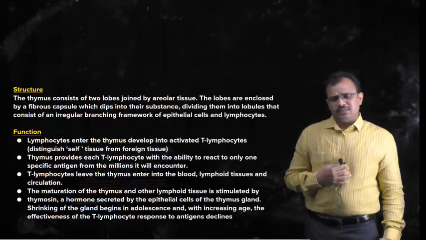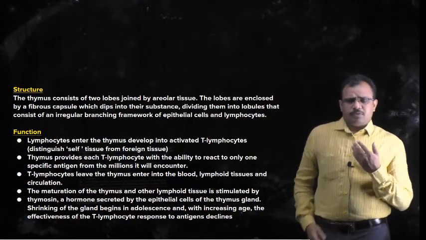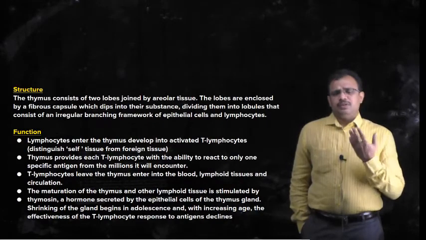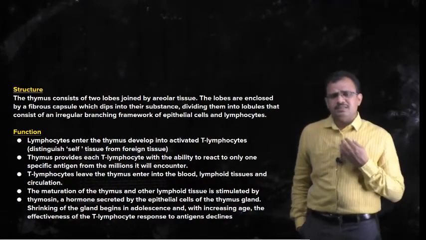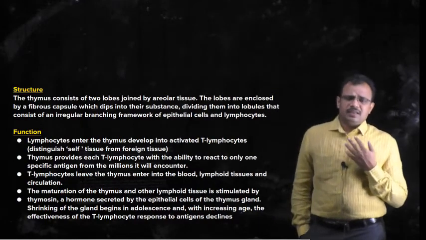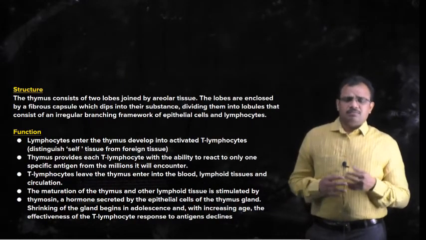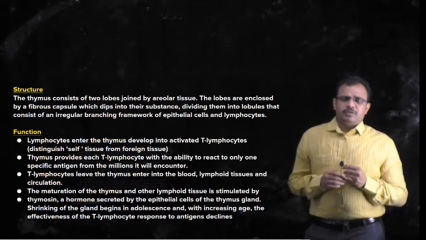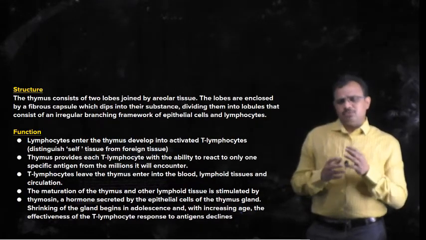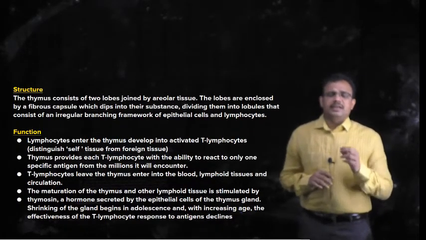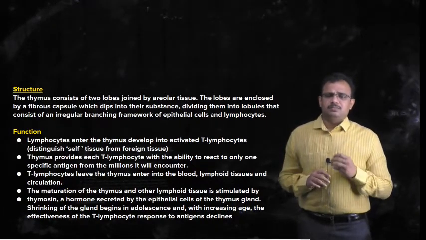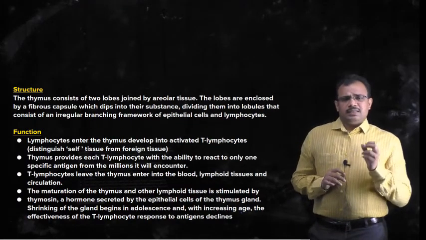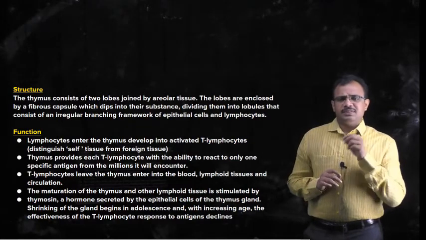The lymphocytes, which we have seen in the process of formation of white blood cells, arise from lymphoblasts. These lymphocytes reach the thymus gland, and in the thymus gland they get matured or activated into T lymphocytes. This occurs in the presence of a hormone produced by the thymus gland, which is called thymosin. Thymosin causes maturation of the T lymphocytes, and the thymus also provides the T lymphocytes with specificity.